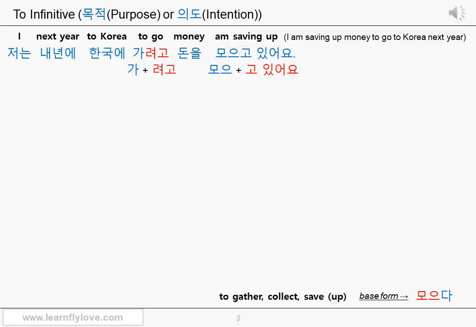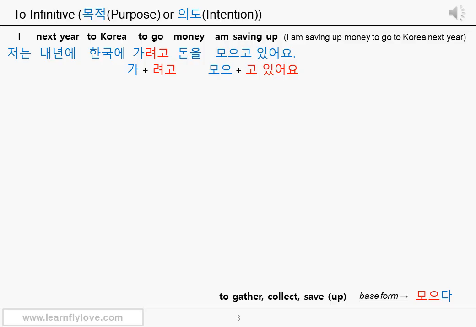The connective ending 으러, 러 is used when the following part has a movement verb such as come or go as a main verb, and you use the connective ending 으러 or 러 for the to infinitive part. In other words, it has to be go to do something, not to go somewhere. Okay? In this case, the main verb is 모으다, which means to save up. Therefore, you cannot use the connective ending 으러 nor 러.